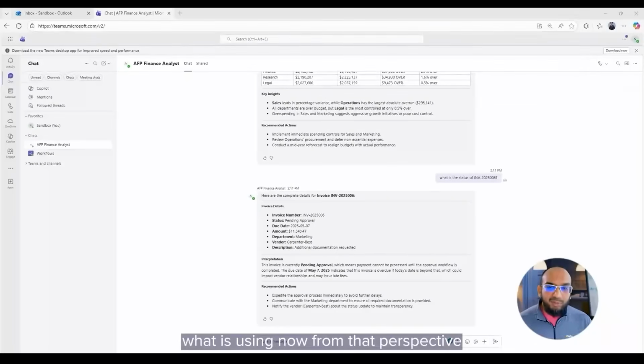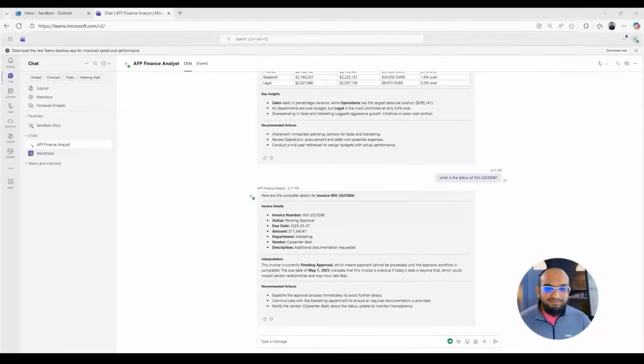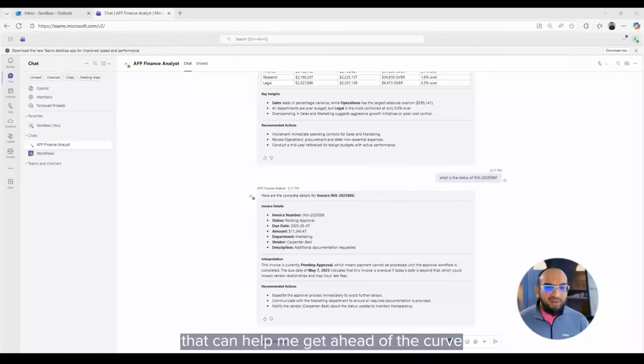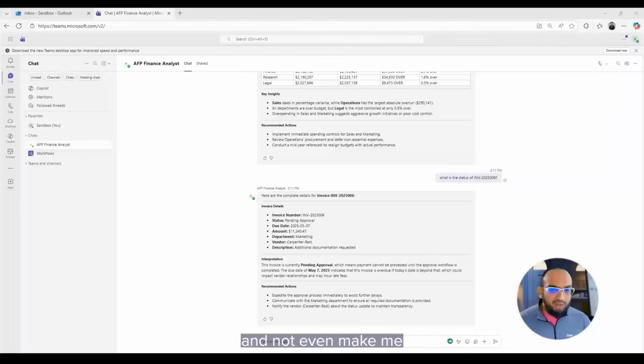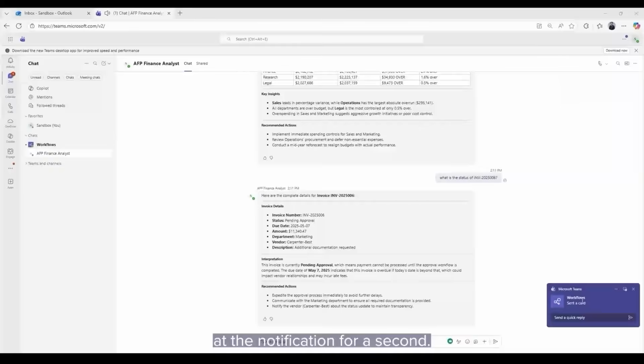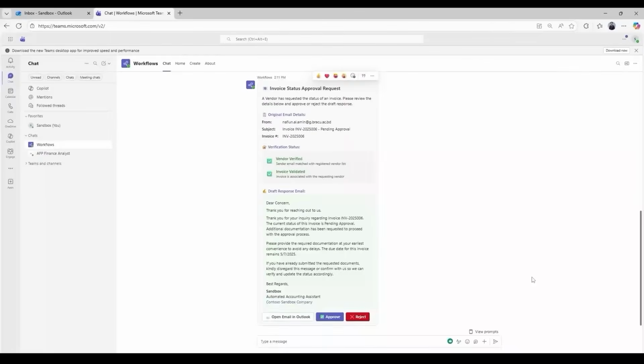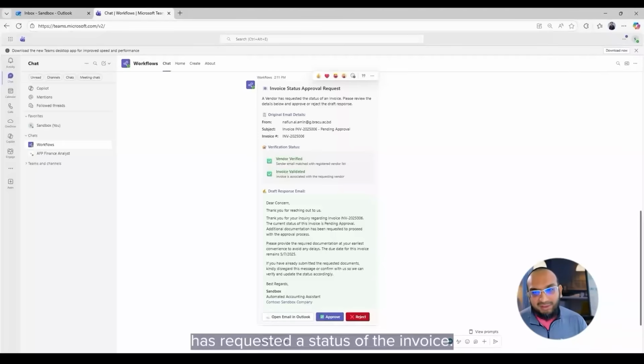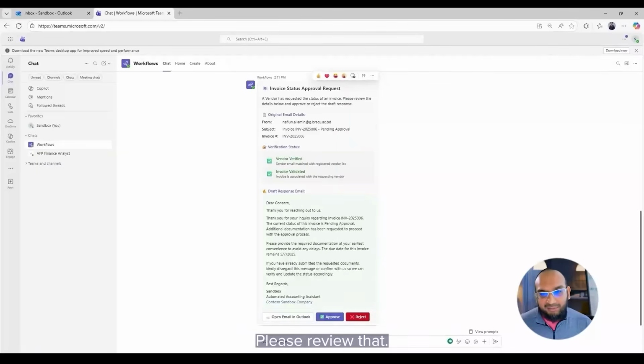Now, from that perspective, this was helpful, but it would be nice if there was some form of automation that can help me get ahead of the curve and not even make me pull this up, right? So essentially, I don't want to wake up in the morning and go through that. That would be nice, right? See, I got a notification, and let's look at the notification for a second. It's saying that a vendor has requested a status of the invoice. Please review that. So there's the original one that I can go look into.